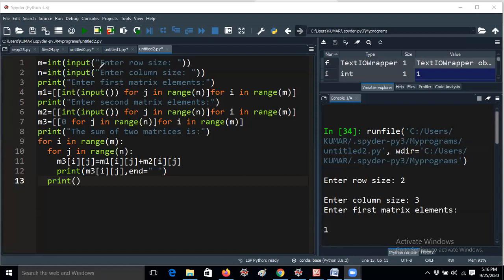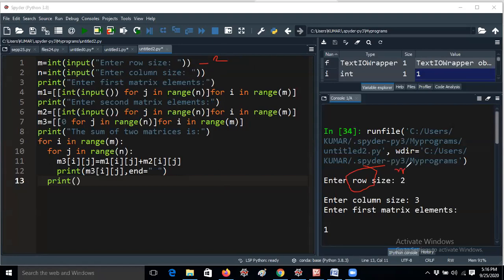First of all, I would like to say thank you, sir, for giving me this opportunity. The execution starts from the first statement, that is m equals int of input, enter row size. Here the compiler asks the row size. That means we take m equals 2.